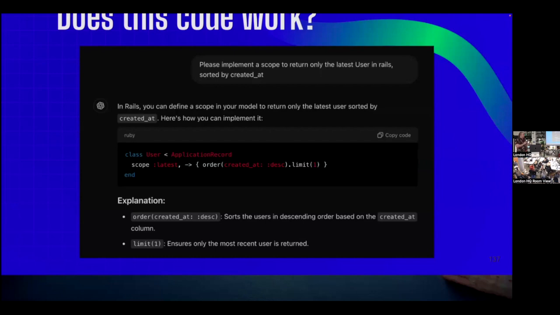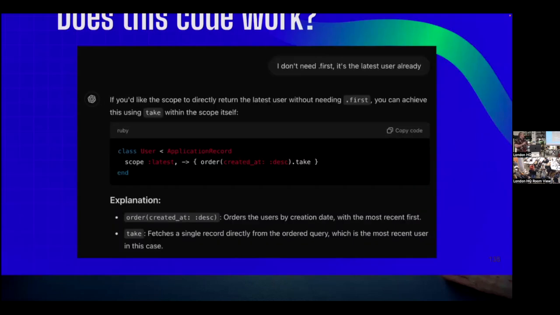But I personally, if I call user.latest, expect to get a user, an individual user. See, Gavin is already getting ahead of the slides here. It's not a scope. It is a scope, but we're sort of doing a non-scopy thing here. This will return to you an association containing one thing and one thing only. It won't return you a single user. But I don't want it to return me an association with one thing in it. I want only a single user.